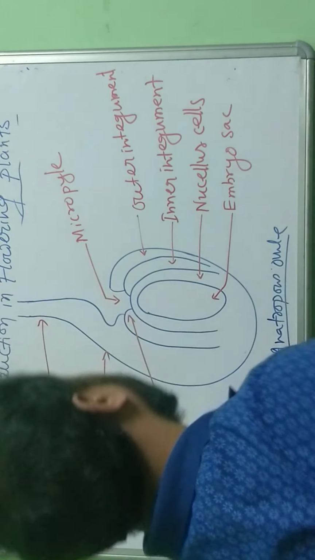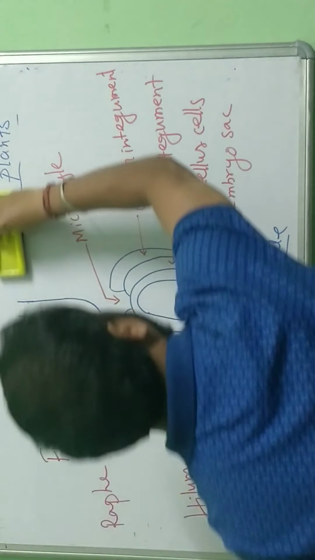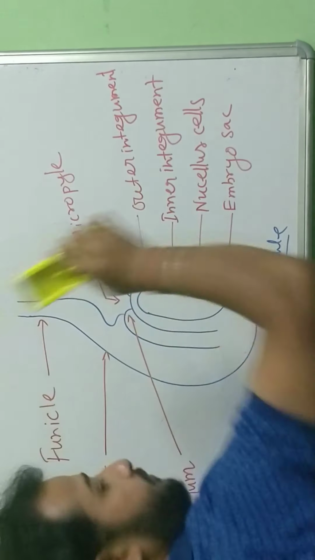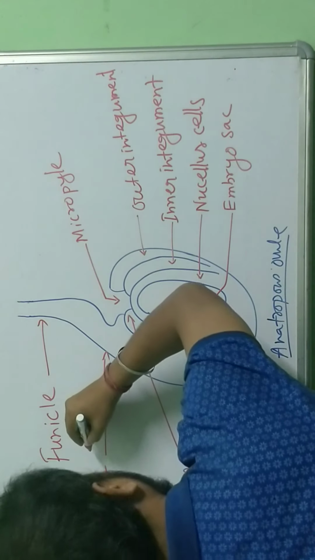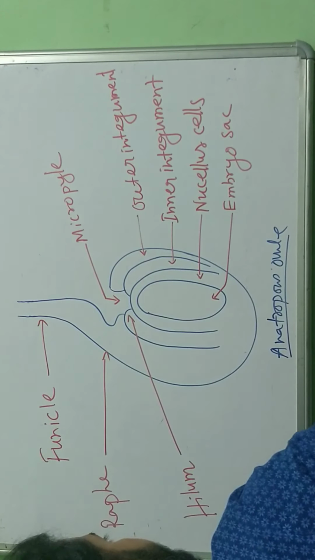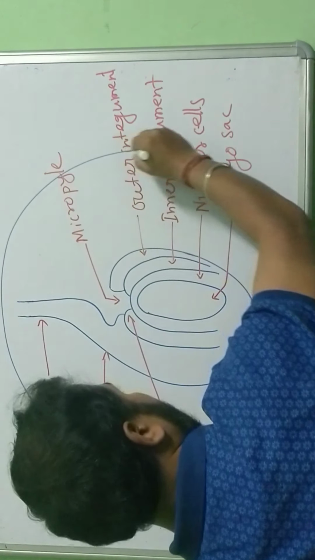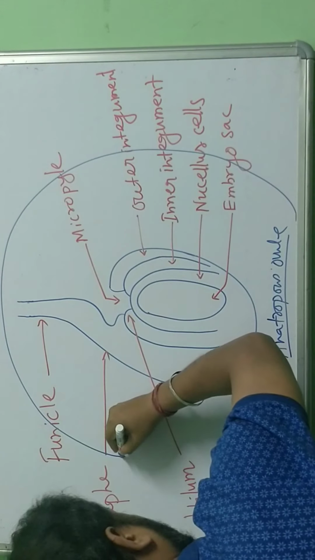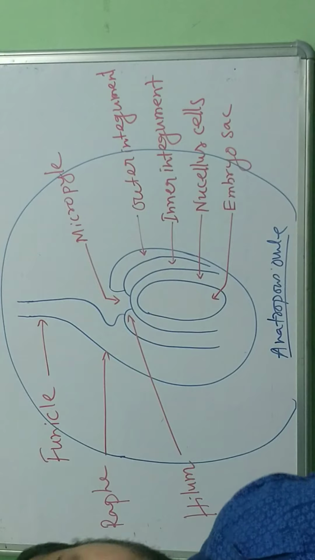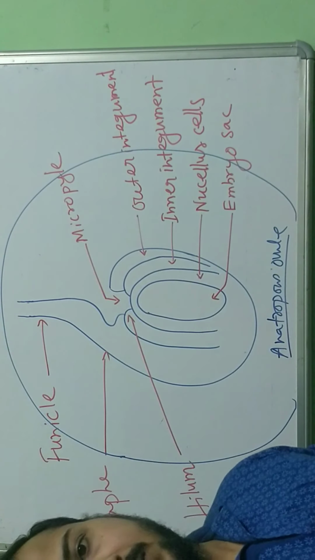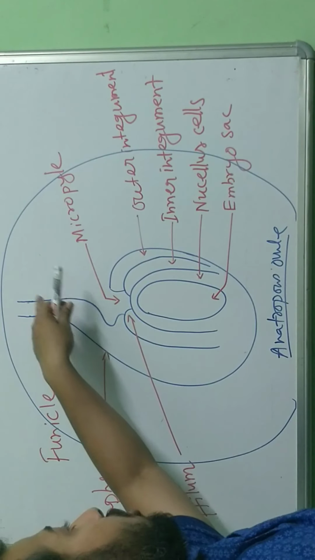Okay, just 1 second. Suppose this is the ovary within which I have drawn the ovule. This is the funicle, the axis which connects to the placenta of the ovary.